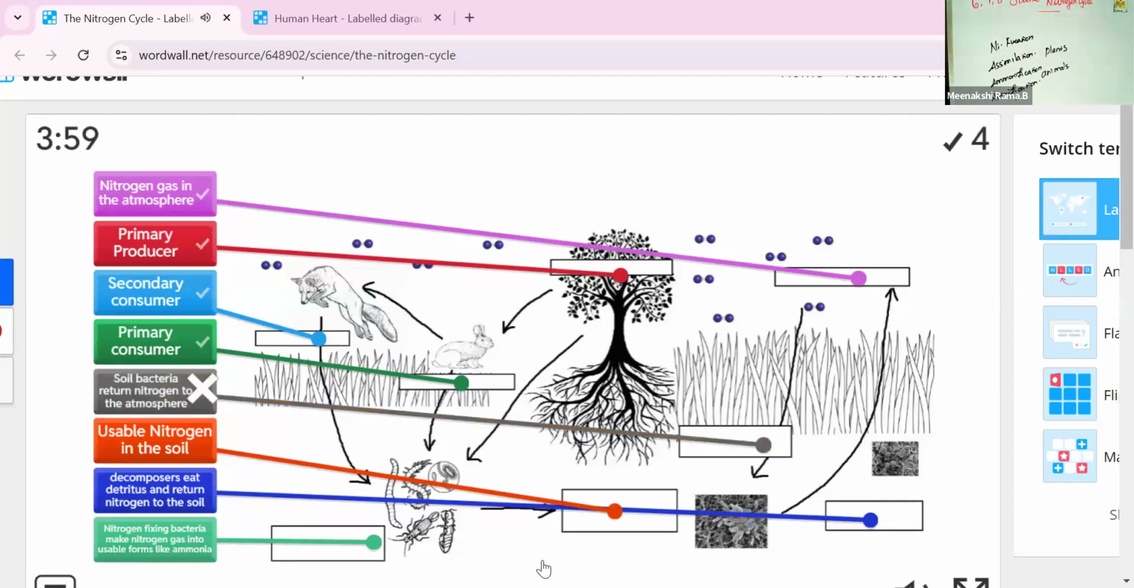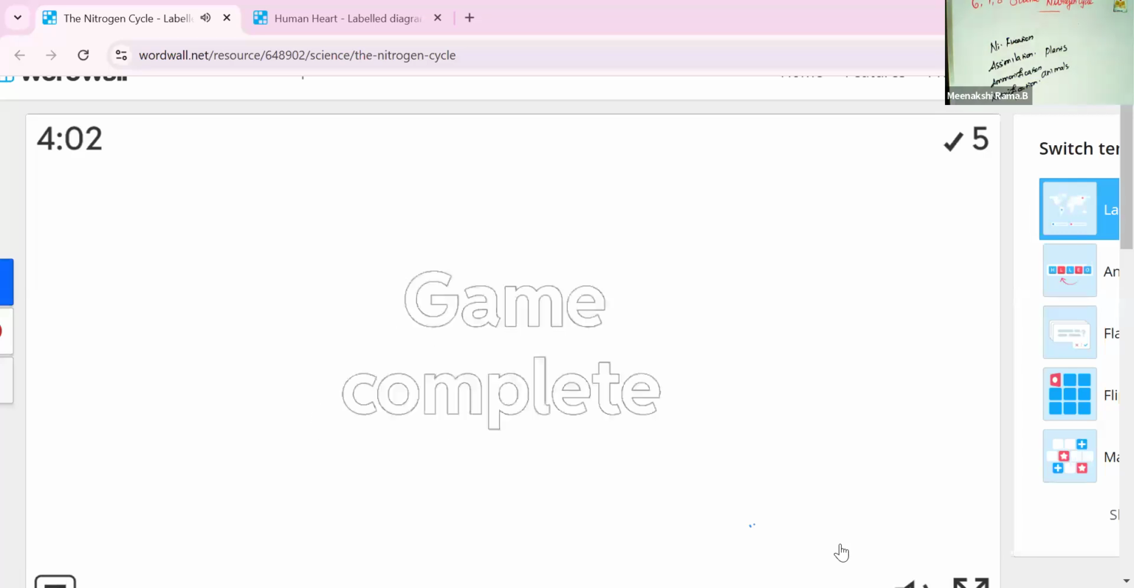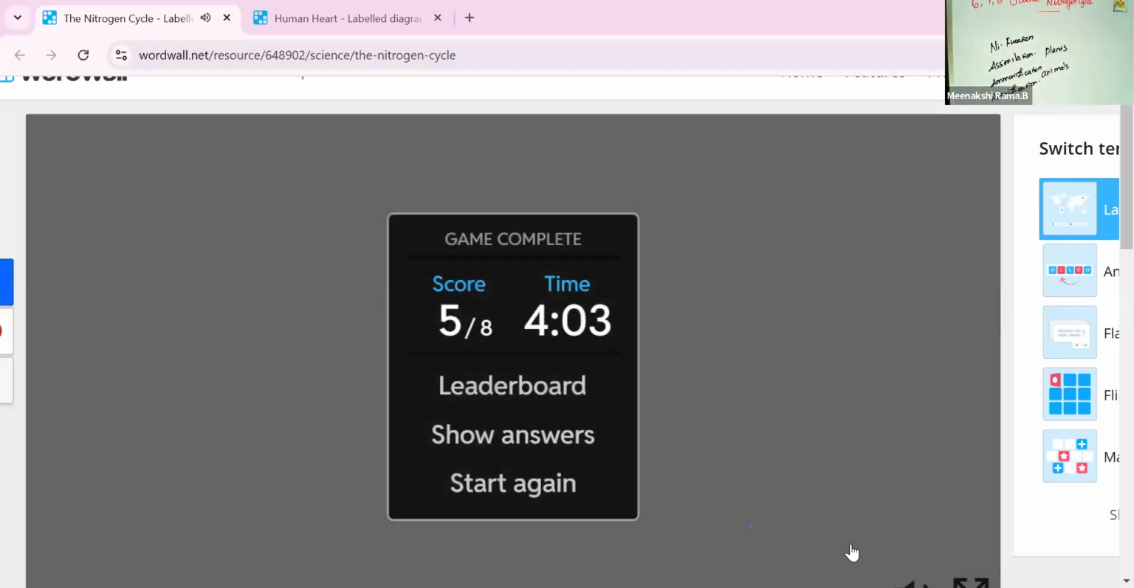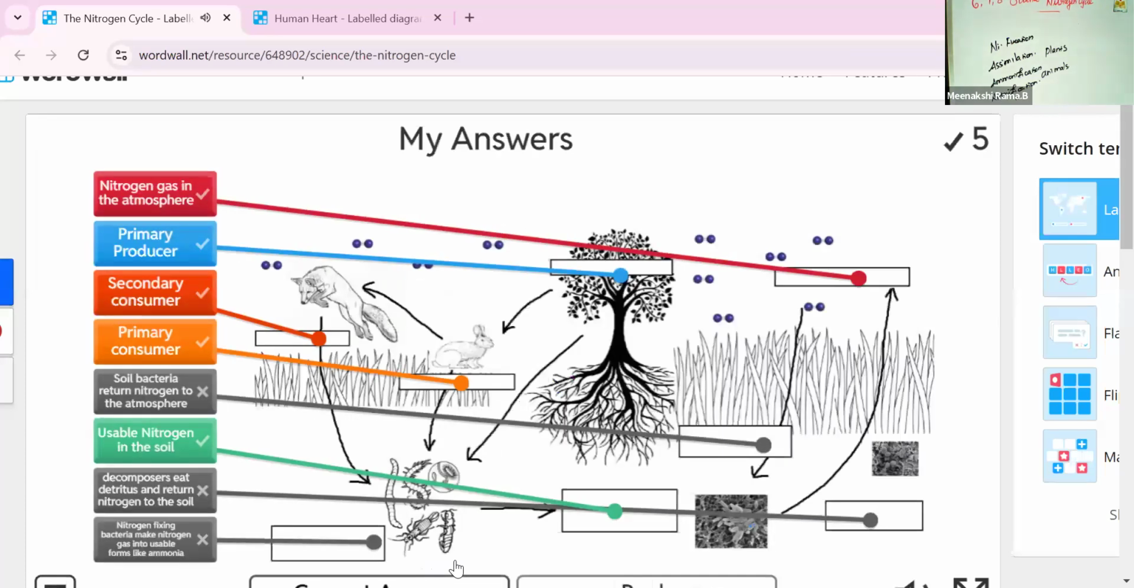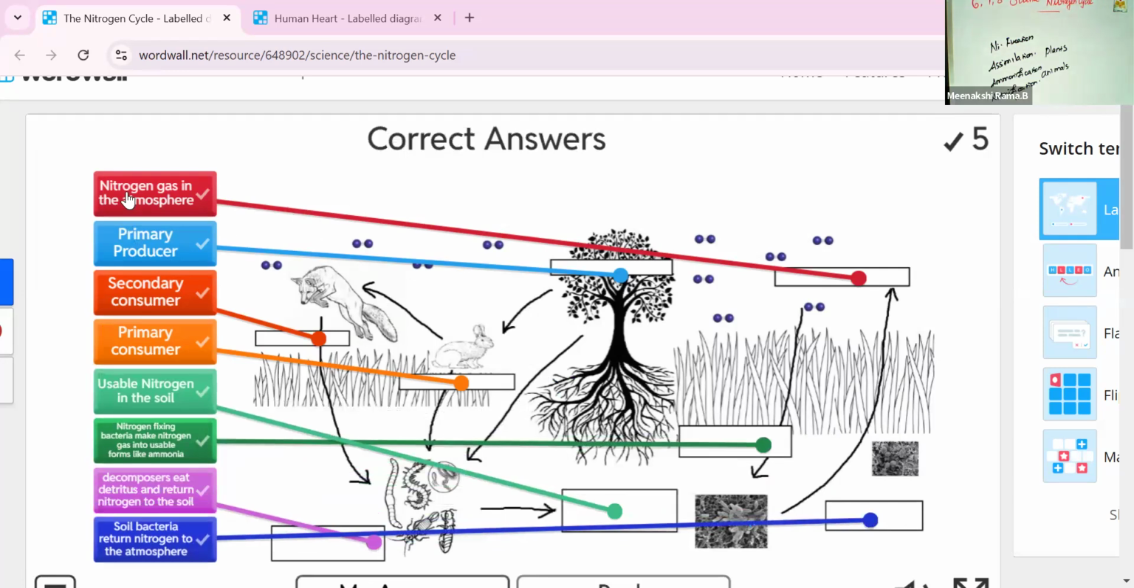How many answers are correct? Yes, some answers are correct and some answers are not correct. Now we are going to do the right part. Yes, we want to show the right answers. Yes, these are all the right answers. This is the nitrogen gas in the atmospheric air. The atmospheric air contains a large amount of nitrogen.